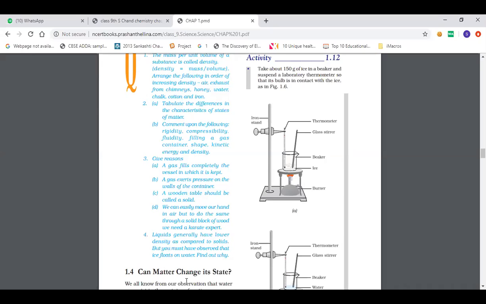Away. The particles will move away from each other. That means the liquid expands. And when we decrease the temperature, what will happen? They come closer, that means they get compressed, right?